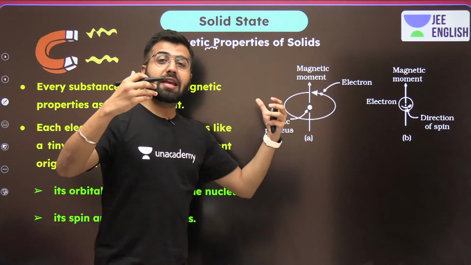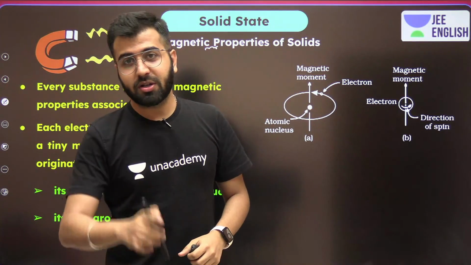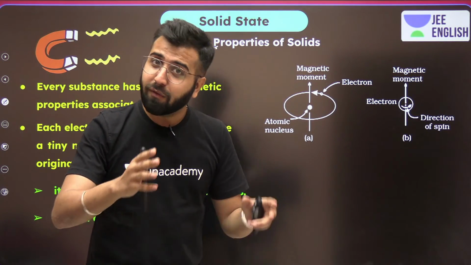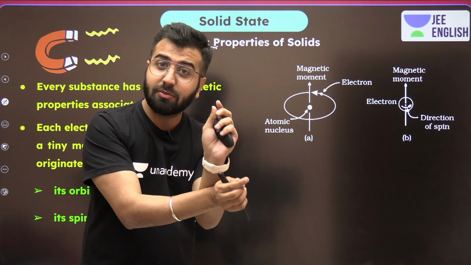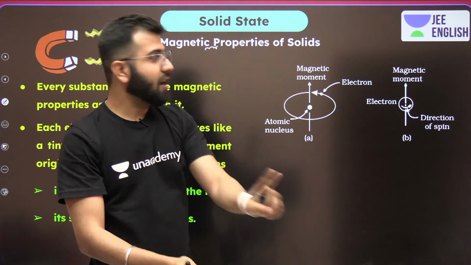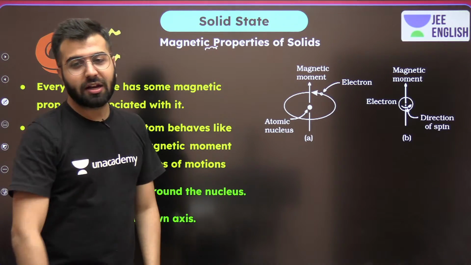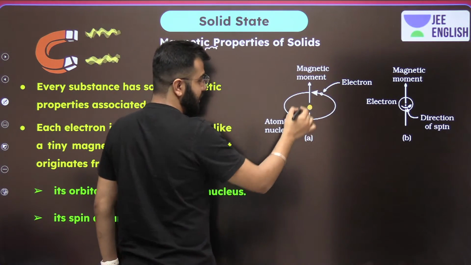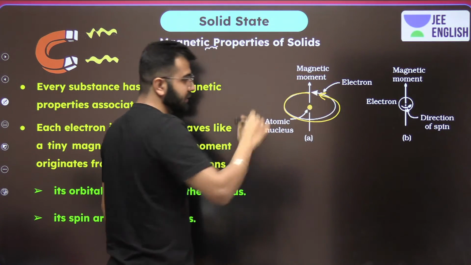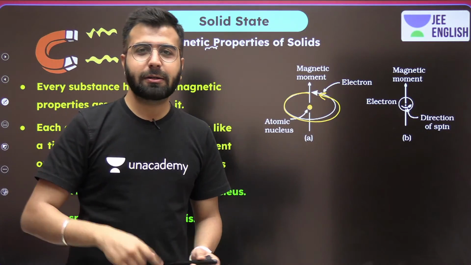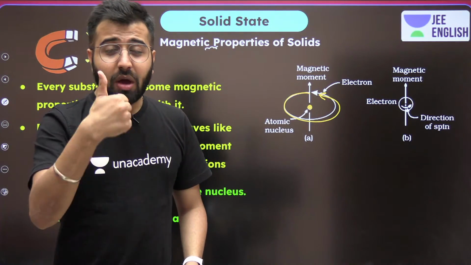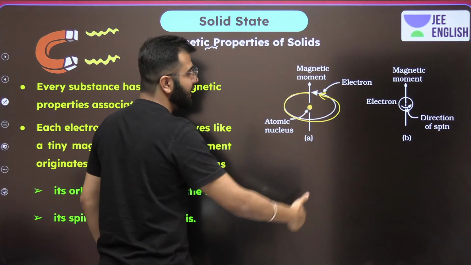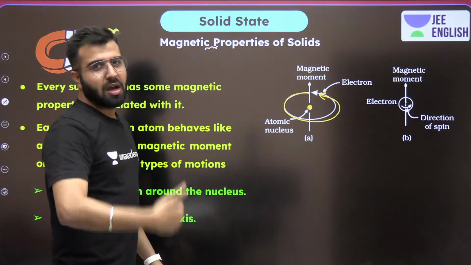So why do all the substances have magnetic properties? Because first and foremost, each and every substance is made up of atoms, very tiny ones, and all these tiny atoms have electrons, and these electrons are not at rest. Over here you should remember, if this is the nucleus, the electron revolves around the nucleus. That's one type of rotation. You have to use the right hand rule. So if the rotation is anti-clockwise, the magnetic moment is going to be upward.